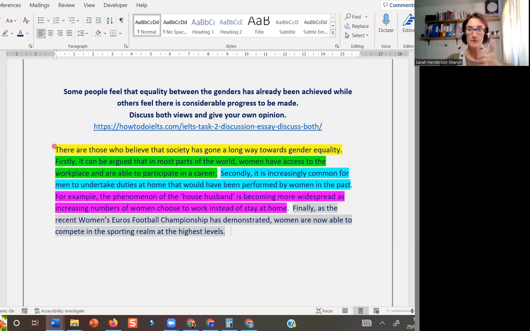Okay, so topic sentence, point number 1, point number 2, example, point number 3. This is a 3 ideas paragraph. 1, 2, 3. Now, the good thing about this paragraph structure is it's actually pretty easy to write. You don't need to say much about each of your ideas or each of your points. You just need kind of a sentence about it, and that's really enough in this paragraph structure. So let's look at the other paragraph structure and then we can compare the two.